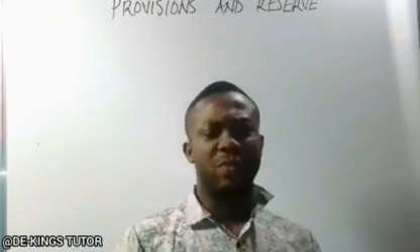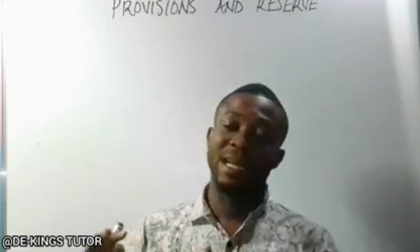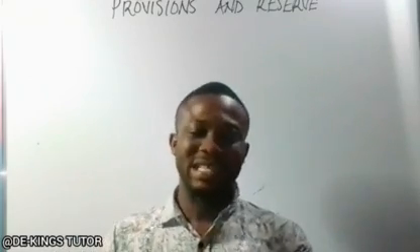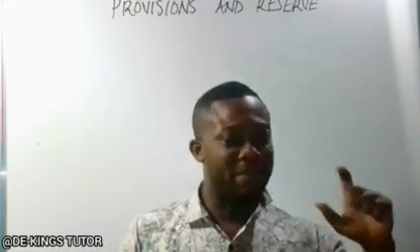Now, what is provision? Provision is a part of profit that is set aside for a specific purpose.